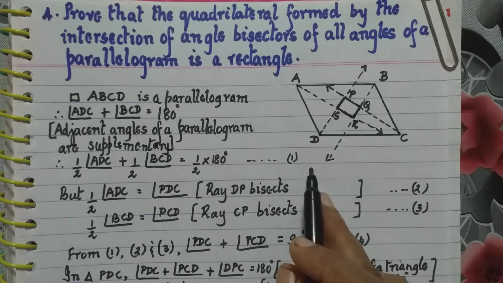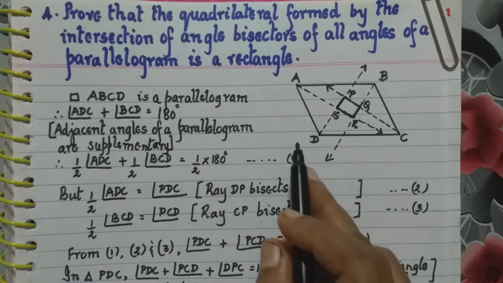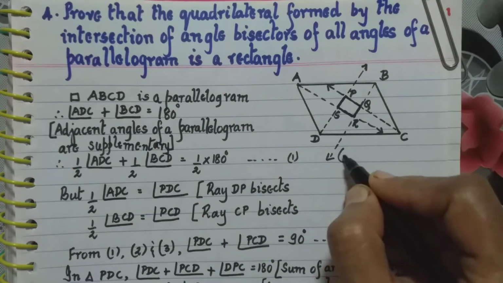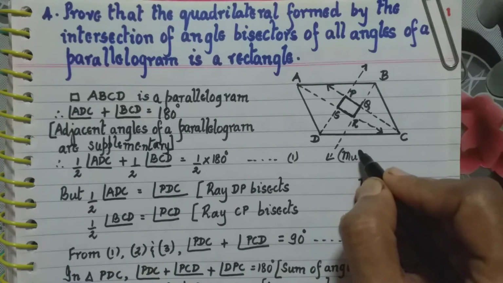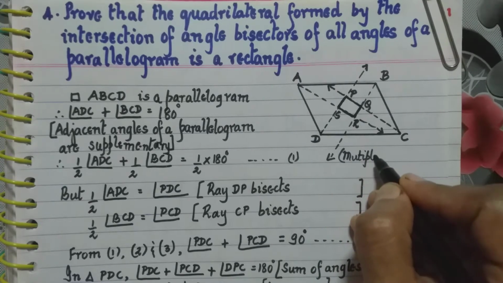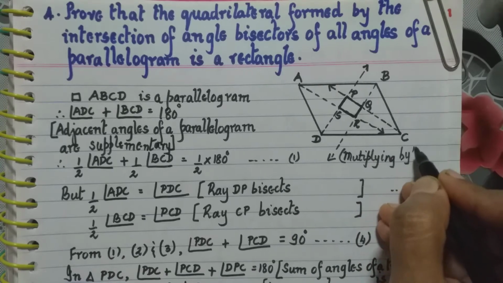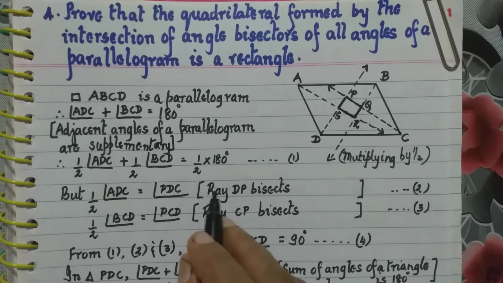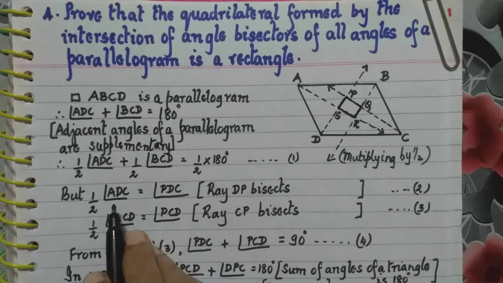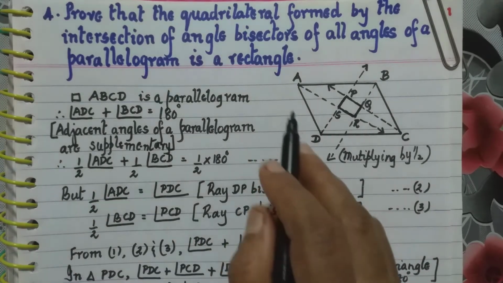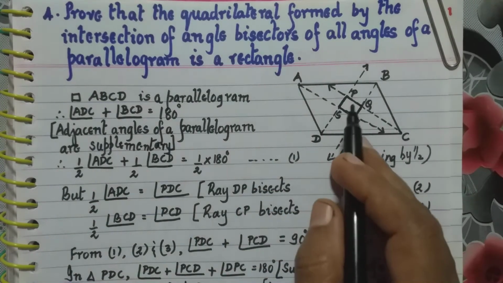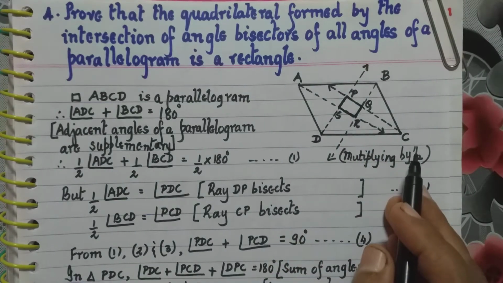I number this equation as 1. We got this equation by multiplying by half.